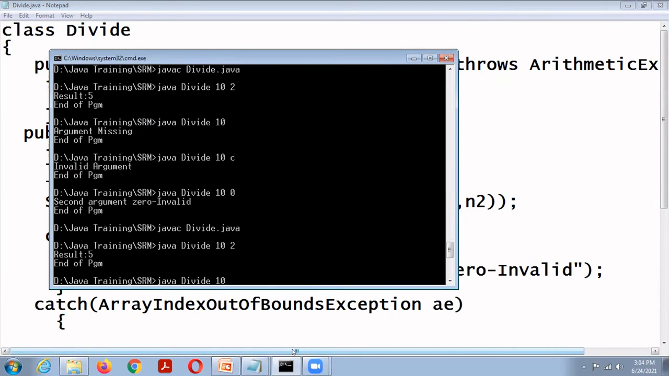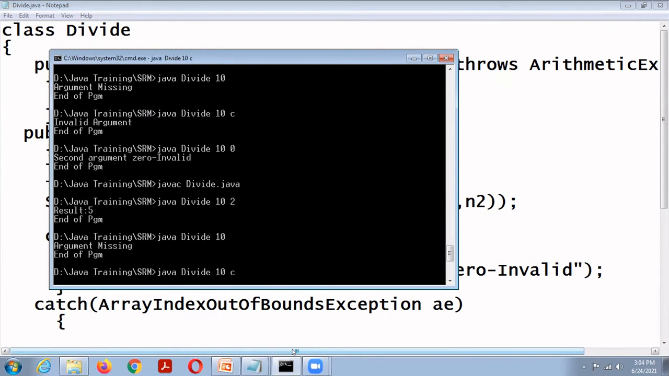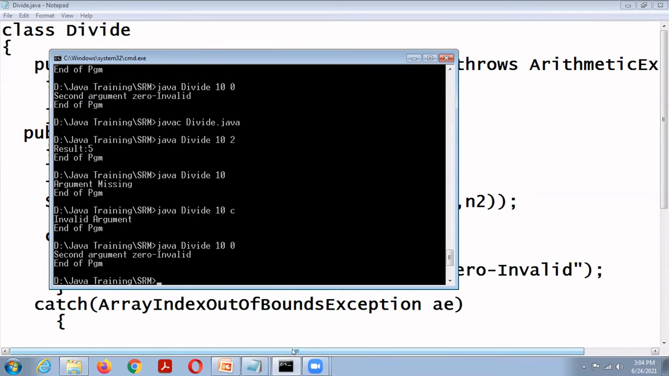Result 5, end of program. Argument C, invalid argument, end of program. Second argument 0 invalid, end of program. Same output.